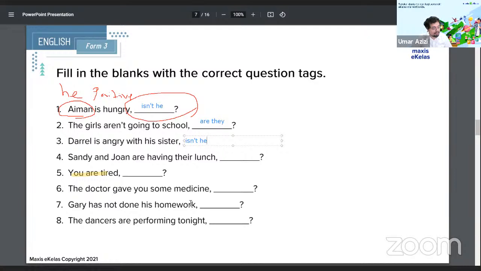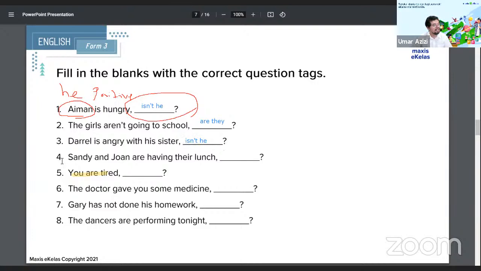Yuvaraj answers, is he? Okay, Yuvaraj, I think you just joined. If you get a chance, please rewind a bit. But just a reminder for everyone: if the statement is in the positive, the question tag is in the negative. Example being number 1, Aiman is hungry. That's a positive statement, affirmative. The question tag that follows has to be in the negative. Isn't he? Isn't is negative, and he is the pronoun used for Aiman. So we always use the pronoun instead. We don't refer to them by name.